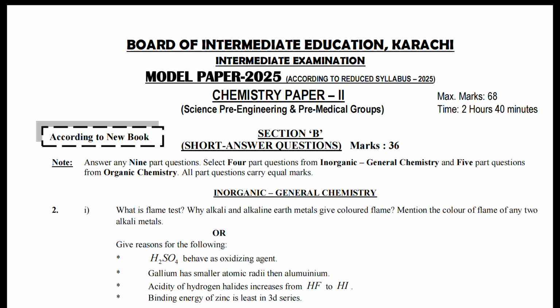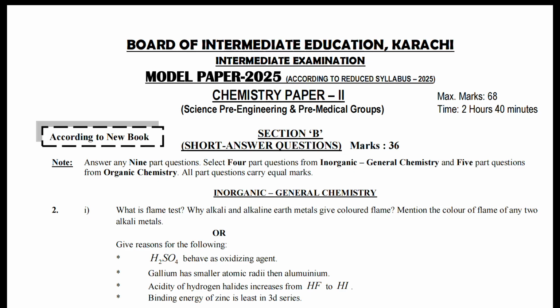In chemistry, you have inorganic and organic chemistry. So 4 short questions must be attempted from the inorganic and 5 should be attempted from the organic chemistry. How many questions do you get in total? You get a total of 14 short question answers, 7 in inorganic and 7 in organic chemistry.